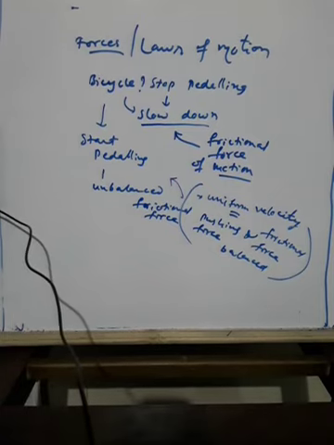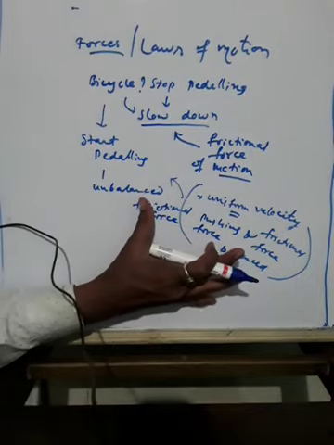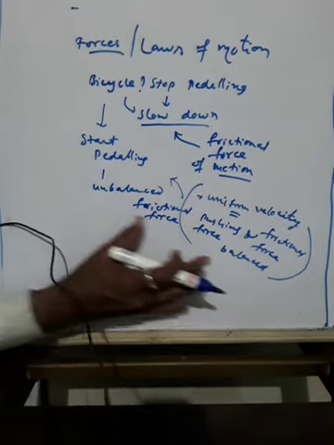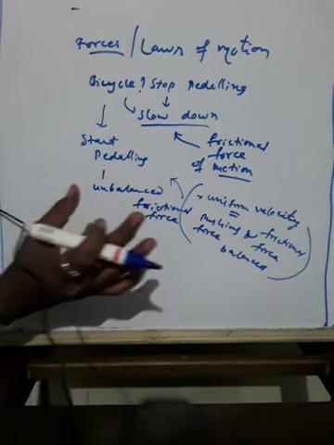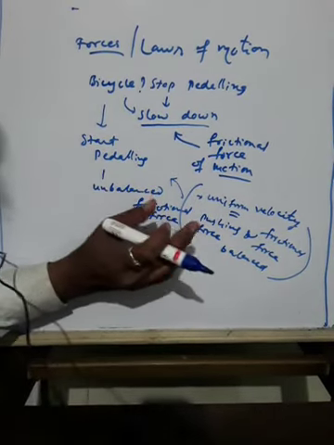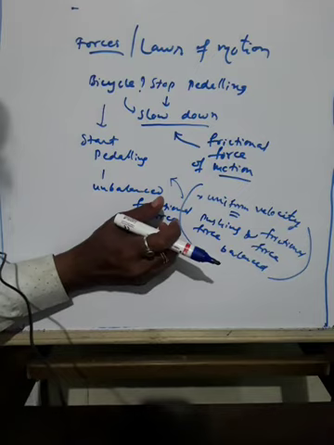That's why there is no net external force on it. Here the net external force is not there because the pushing force and frictional force are balanced as the bicycle is in uniform motion. Okay. Next point. If an unbalanced force is applied on an object, there will be a change either in its speed or in its direction.